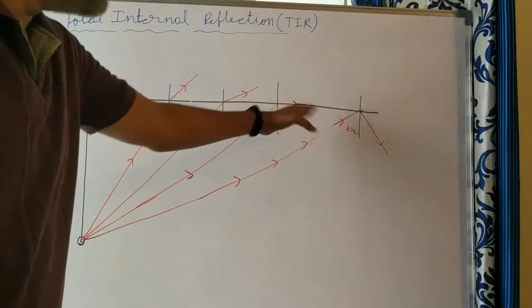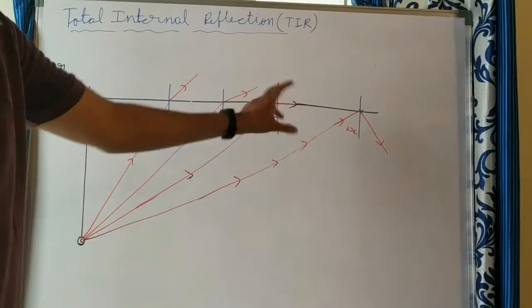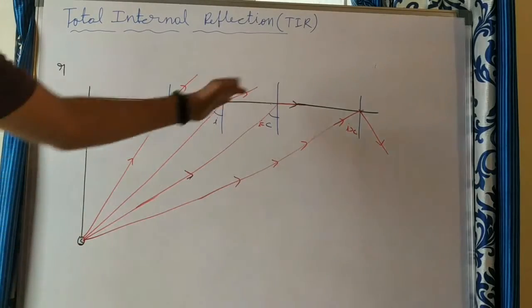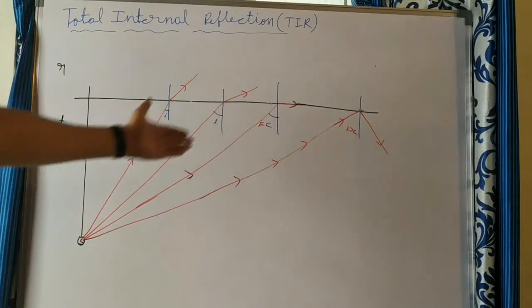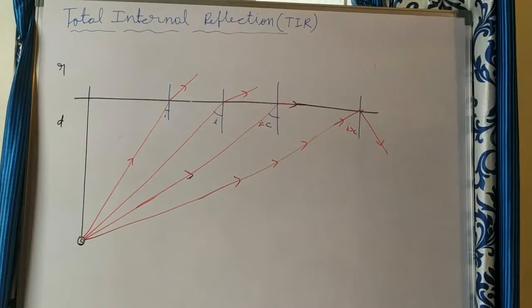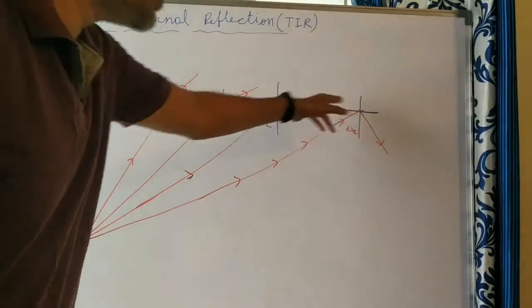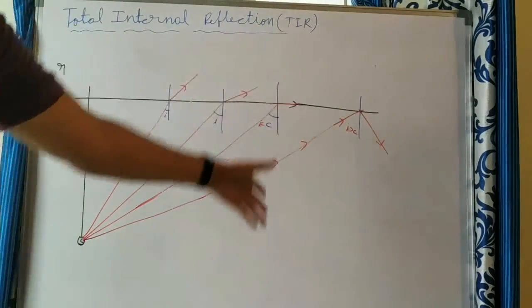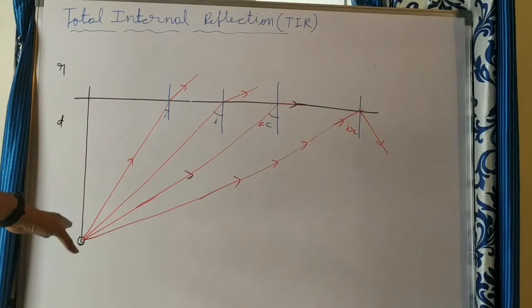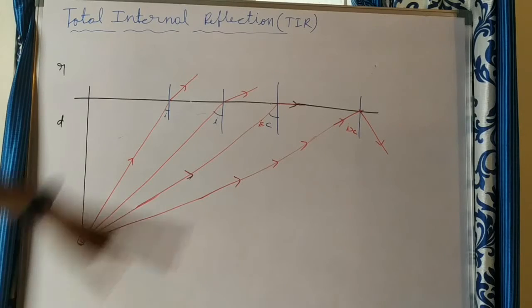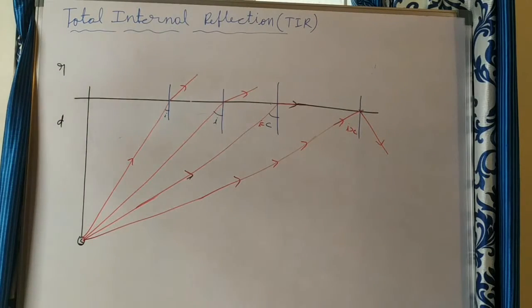The person who moves beyond this point can't see the bulb, because afterwards, whatever light rays come here undergo total internal reflection. The person who stands beyond this point can't see the source of light placed under the water, or the fish under the water. Similarly, this happens on that side also, at the same distance, so front side and back side.